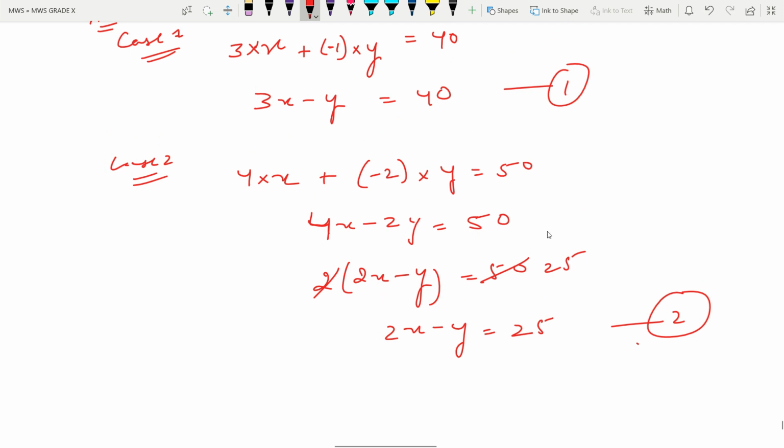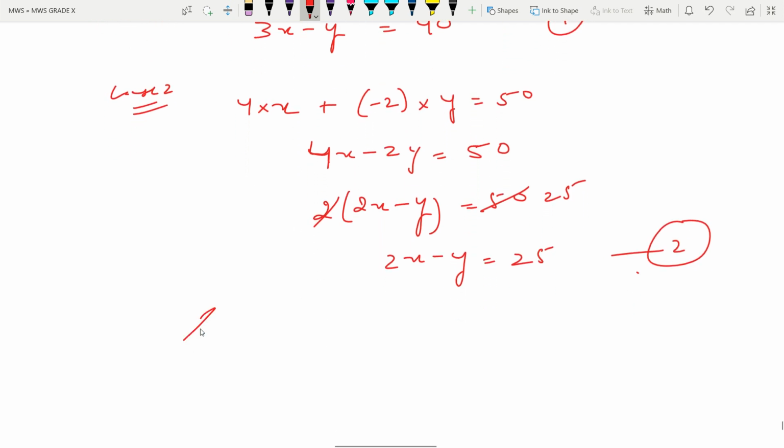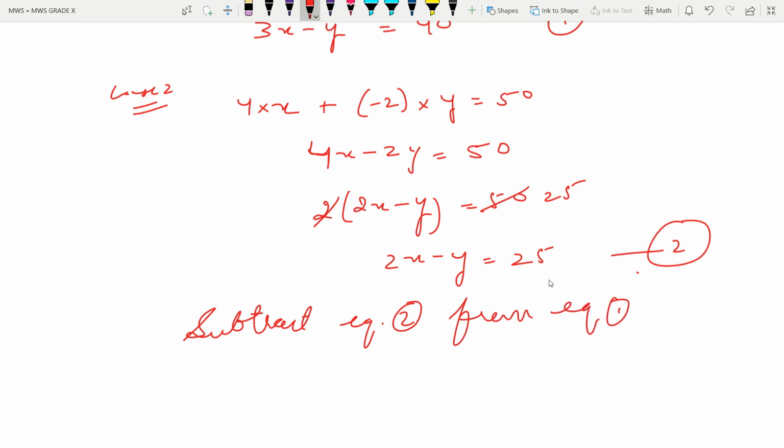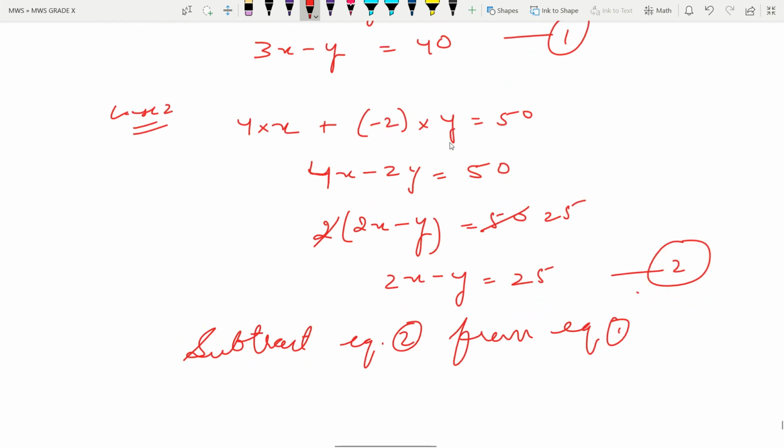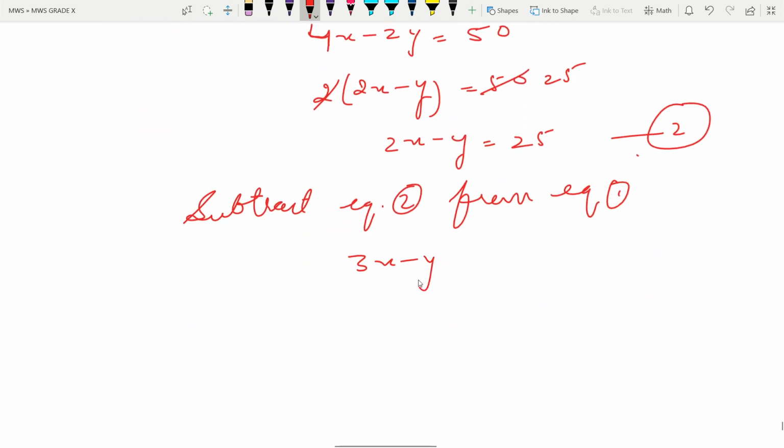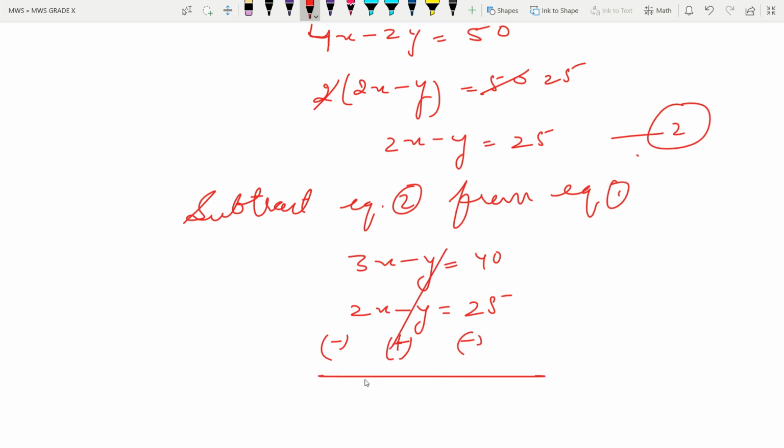Now by elimination we can solve these two equations. So I am just subtracting both the equations: subtract equation 2 from equation 1. Equation 1 is 3x minus y equals 40, and here 2x minus y equals 25. The sign changes because we are subtracting them, so y cancels out, and here we got x is equal to 15.